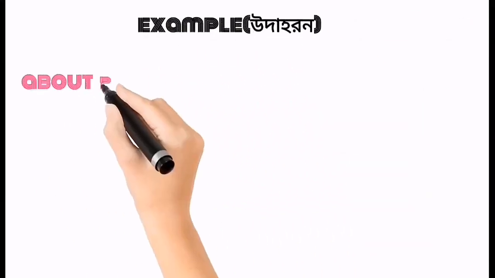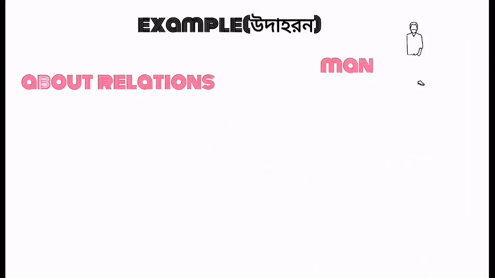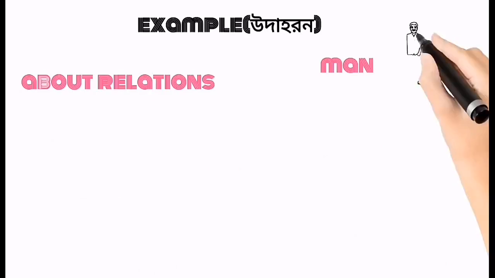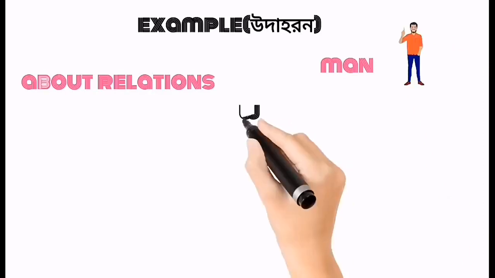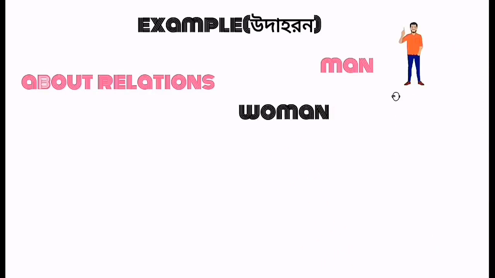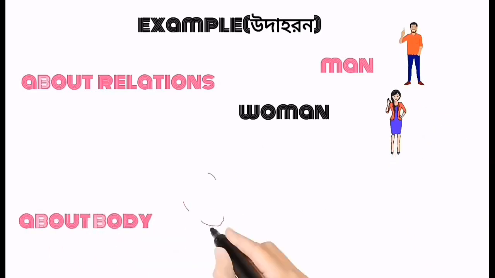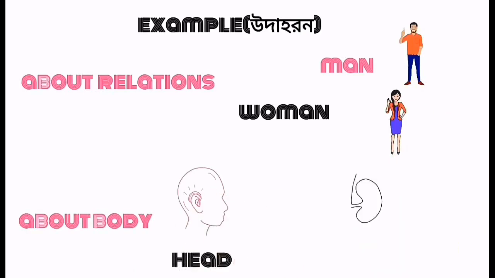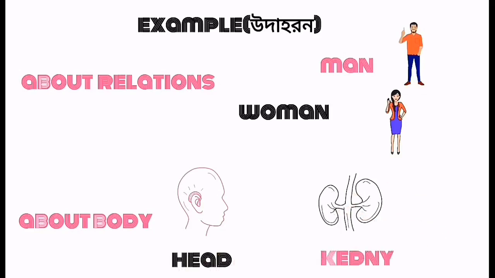Example উদাহরণ about relations: man. Here man is a noun, and then we come to another word, woman. Here woman is another noun. Then we come about body. Head, parts of a body, also noun. And then kidney, also parts of a body and also noun.